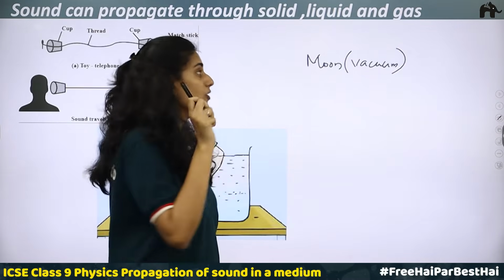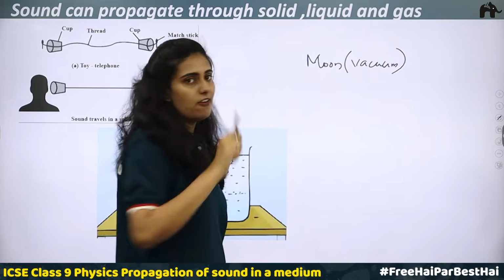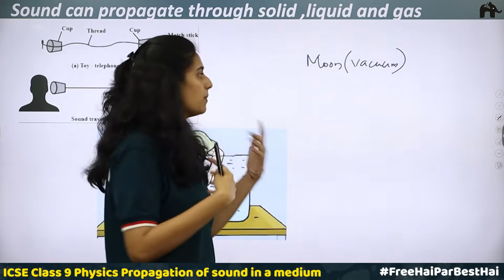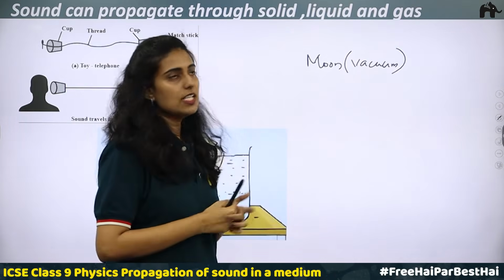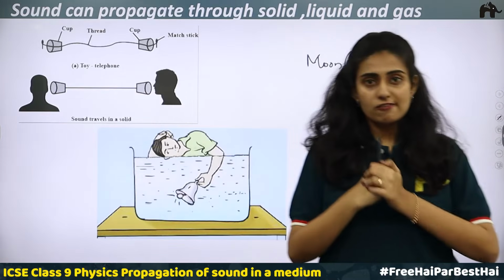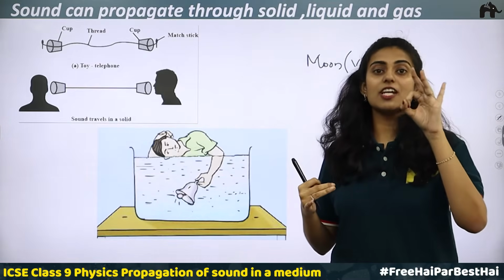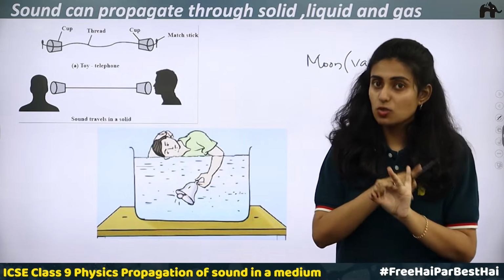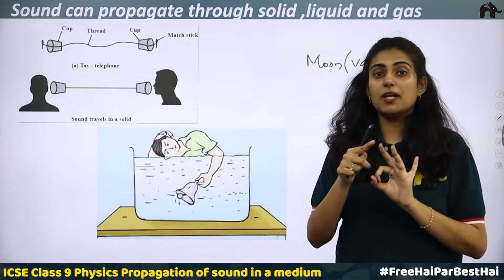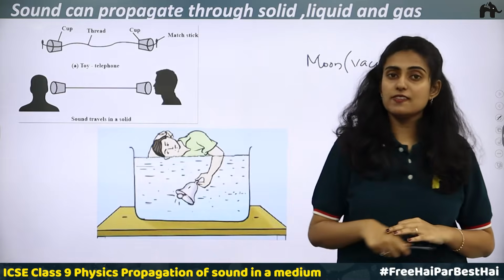What is the reason? He won't hear you because there is no medium for the traveling of the sound waves that you are producing. You are the source and there is a receiver, but the receiver is not able to receive the sound. Why? Because three things are important. There should be a source, a receiver, and a medium. Here the source is there, the receiver is there, but there is no medium.